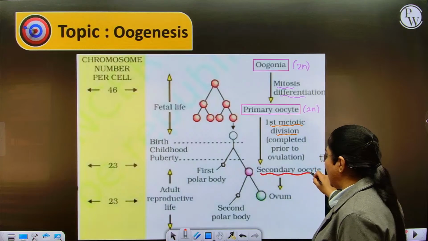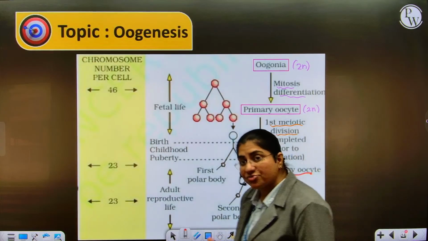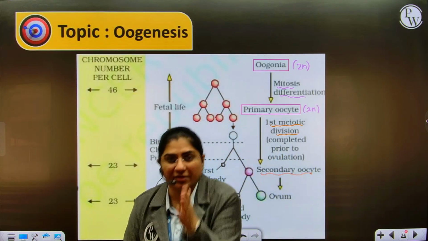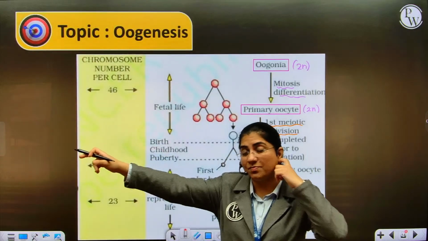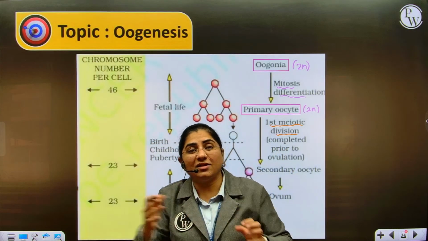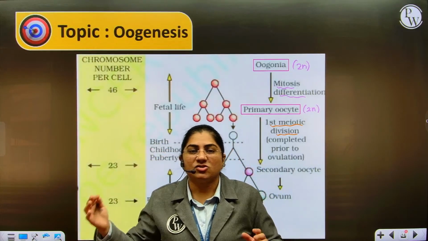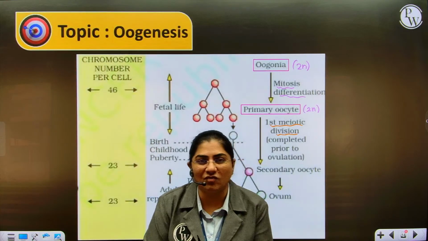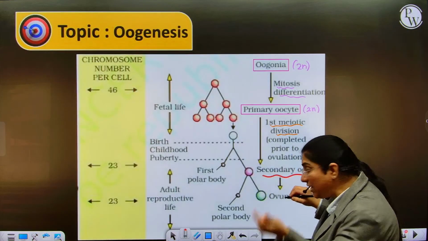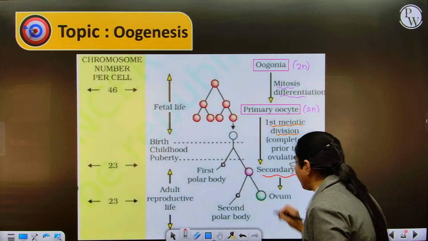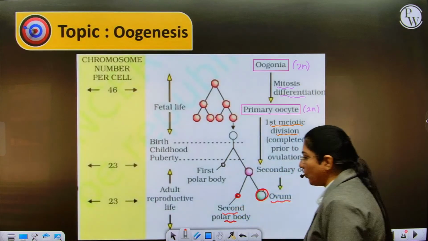Now this secondary oocyte, which is the first haploid cell in the entire process, will start its meiosis 2, but it will again halt, at metaphase 2. Till when? If you read the fertilization part from the NCERT, it is halted till the first sperm touches the zona pellucida. When the first sperm tries to fertilize the ovum, the secondary oocyte, halted at metaphase 2, quickly completes its meiosis 2, again an unequal division, forming a large haploid ovum and a small haploid second polar body.